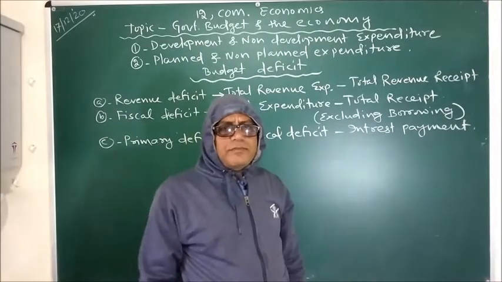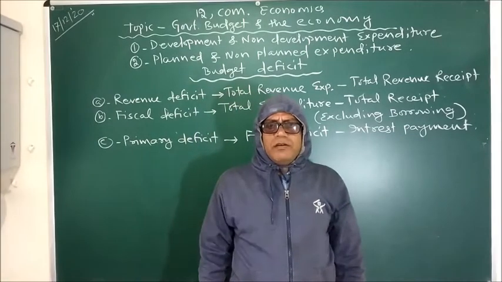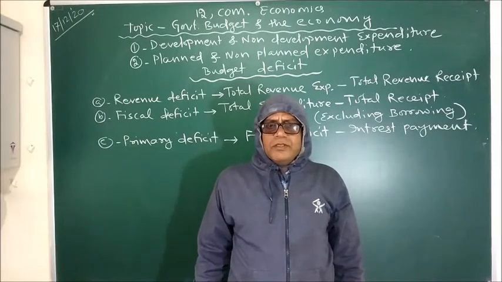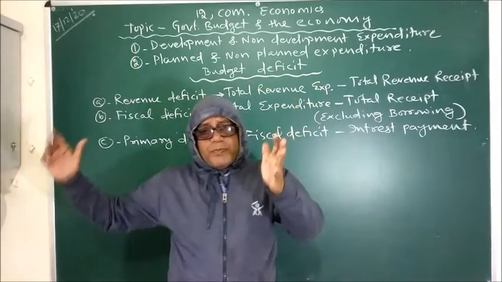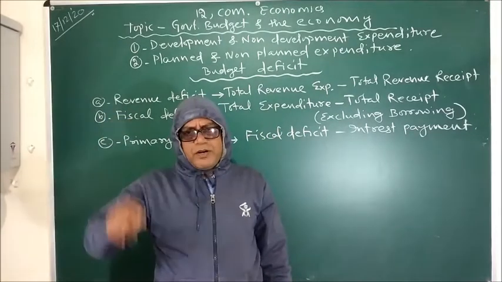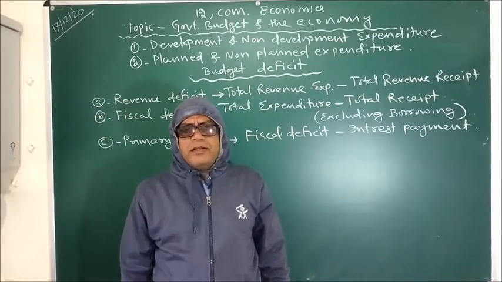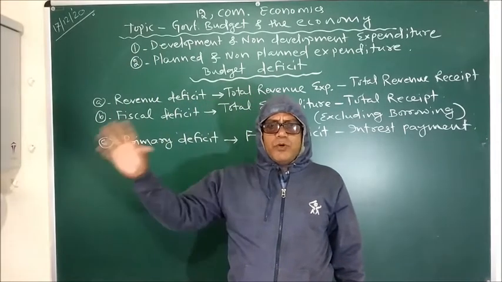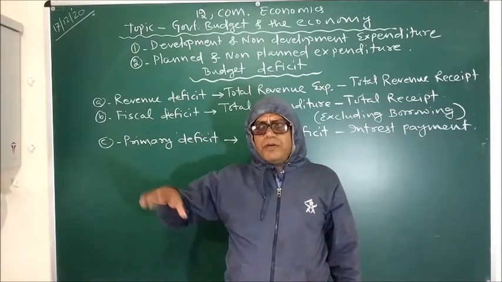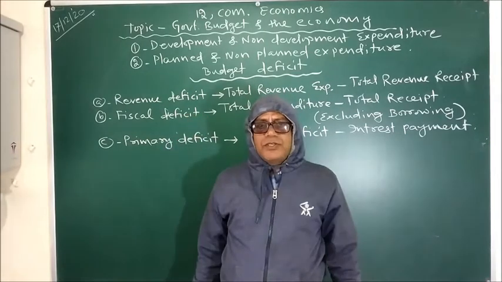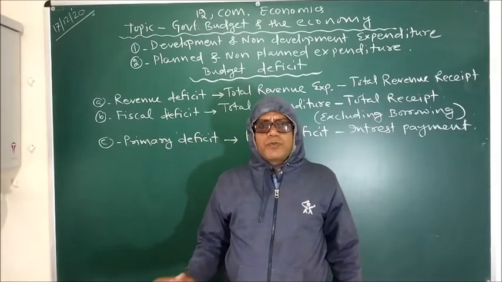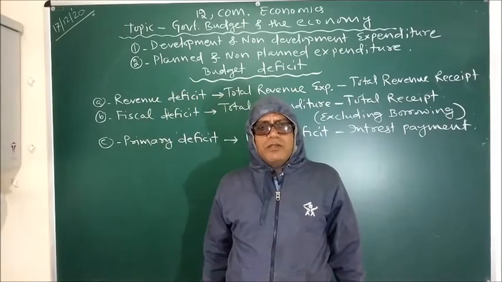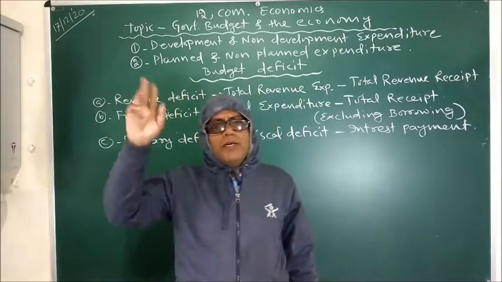Government spends, that is government's expenditure. In order to run the economy smoothly, government needs to spend. So the types of spending that is meant for economic development are called developmental expenditure. For example, construction of roads, dams, steel plants, bridges, schools, hospitals. All these are developmental expenditure of the government because they aim at economic development.